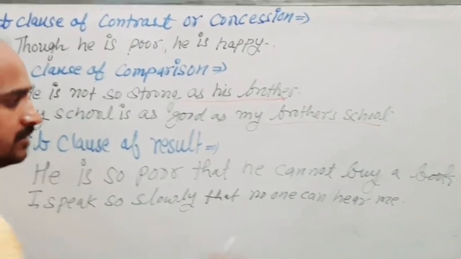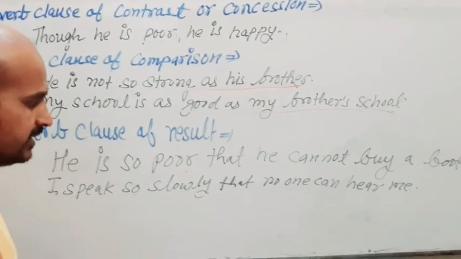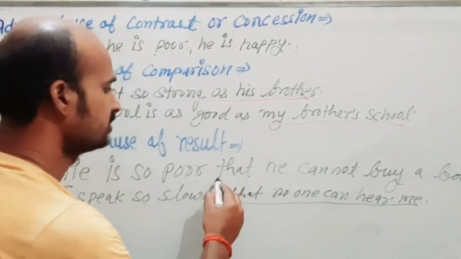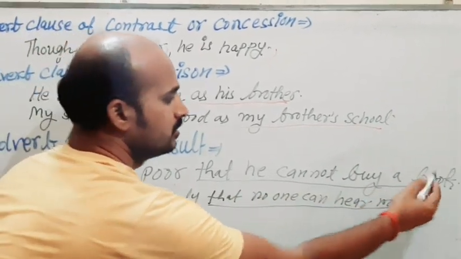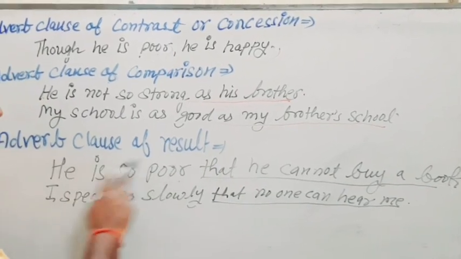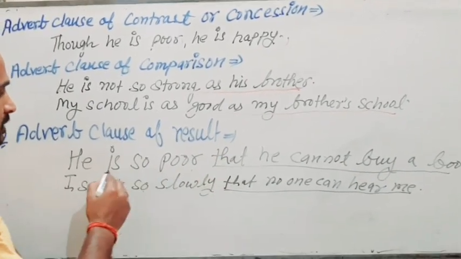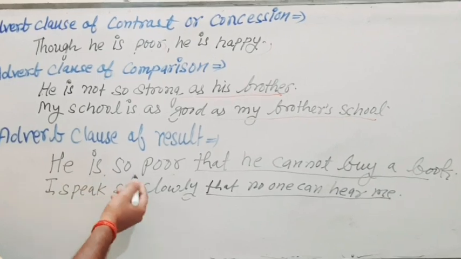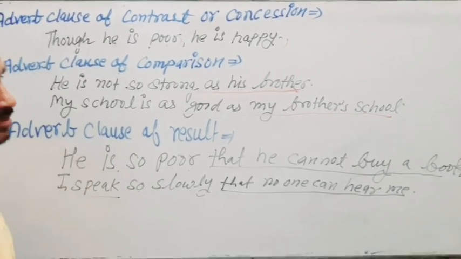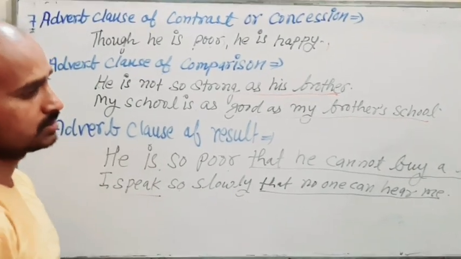That no one can hear me. So just see, we have "that no one can hear me" and "that he cannot buy a book". Now these two are just clauses, adverb clauses of this verb, "he is so poor" and "I speak so slowly". So this is all about clauses and their types.